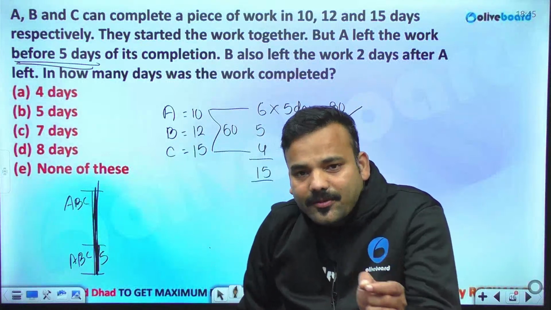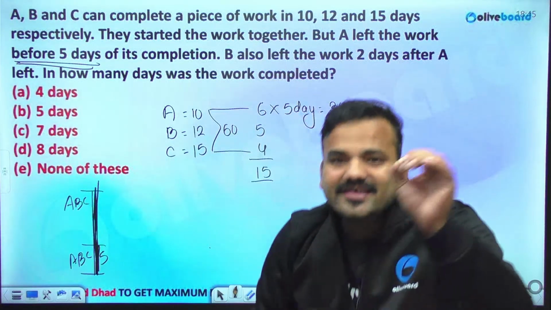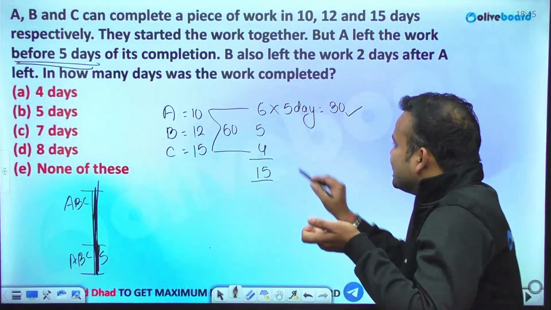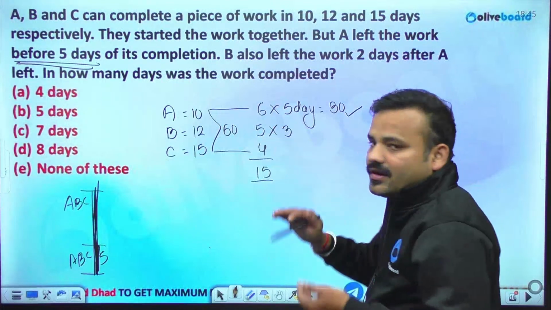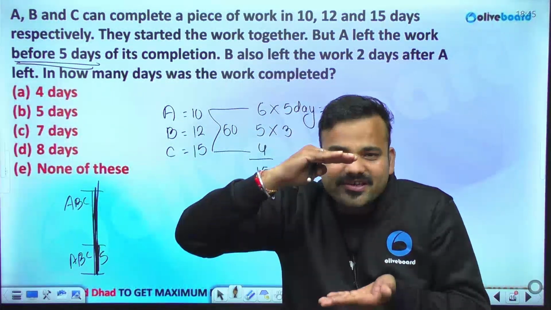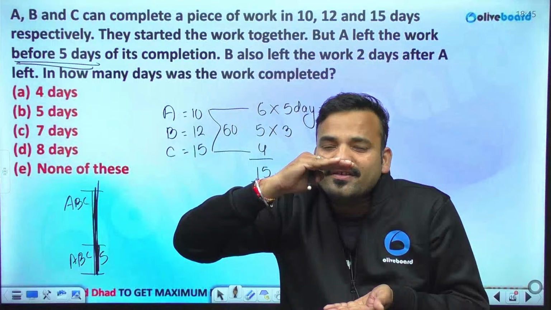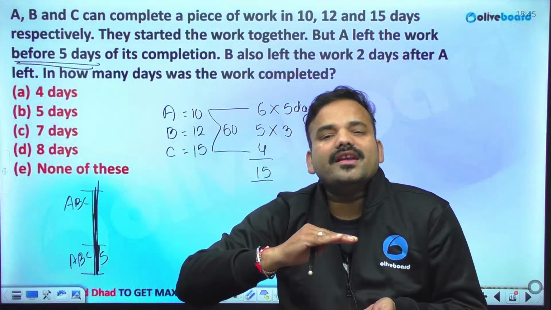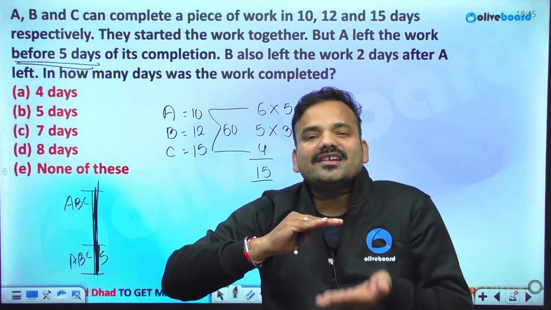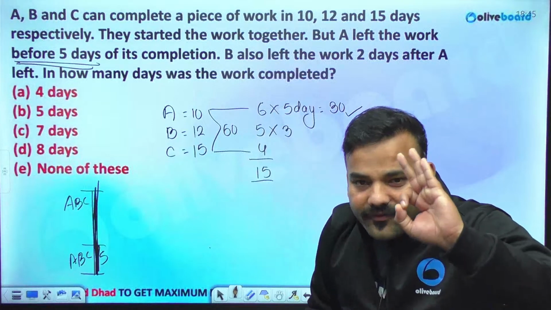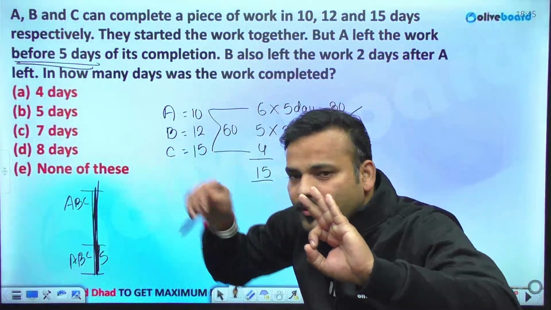I am concerned about the fact that before how many days you are leaving. So B has left 3 days before completion. A has left 5 days before completion, and the moment A has left, just after 2 days B left. So that means for the last 3 days B was not there. If you were not there for the 3 days, I am calling you back.